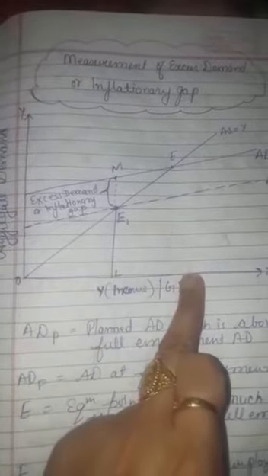Clear? So the production cannot increase beyond this. But if we see the equilibrium in the economy, it will be at a level of output which is much further than the full employment level of output. Clear? But in actuality, the full employment level of output is OL and production cannot increase beyond this point.